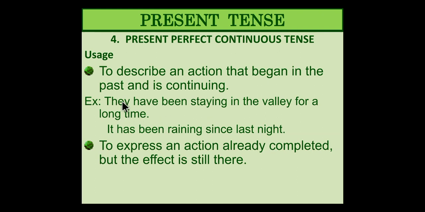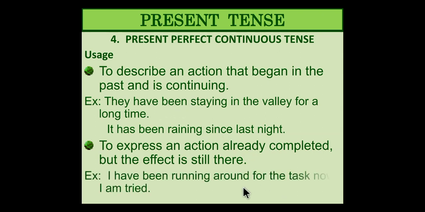But when you talk about the structural format, it has to be has been or have been plus the ing form of the verb. I have been running around for the task. Now I am tired. See, so I have been running around for the task and now I am tired.